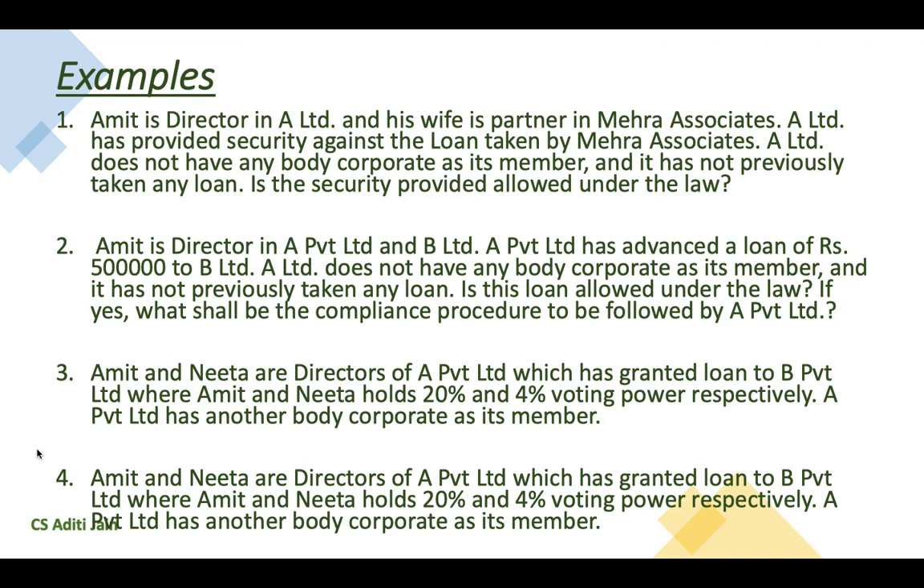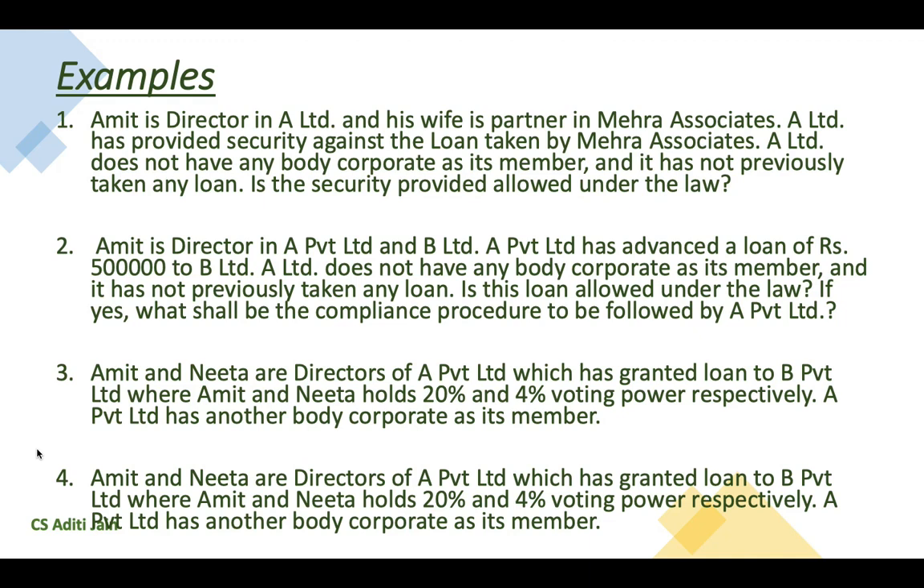In a third example, Amit and Neeta are two directors of A Private Limited, which has granted loan to B Private Limited, where Amit and Neeta are holding 20% and 4% voting power respectively. Also, A Private Limited has another body corporate as its member. Now, since A Private Limited has another body corporate as its member, it cannot avail exemption under this section for granting of loan to directors.